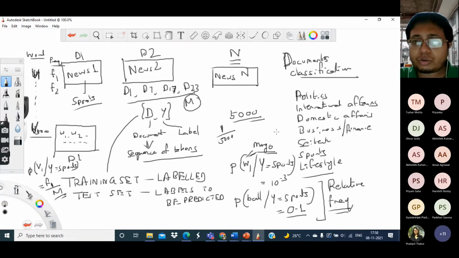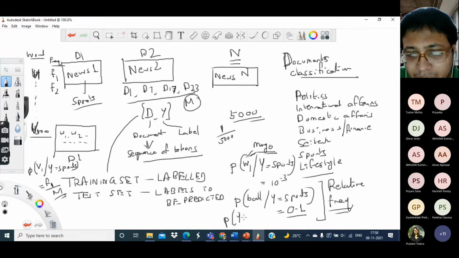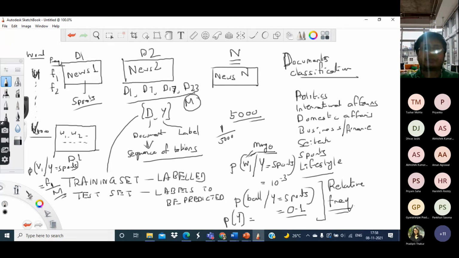Now, each of these topics or labels will have their own probabilities, which we can denote by P of Y. What is P of Y? It is nothing but the relative frequency of the label itself.